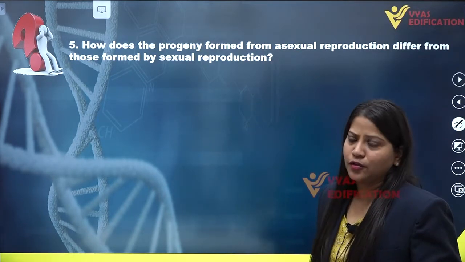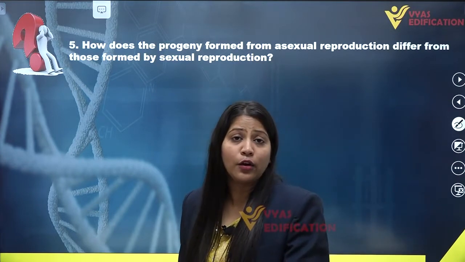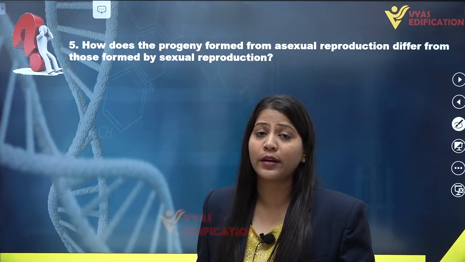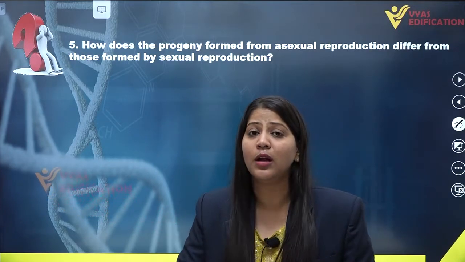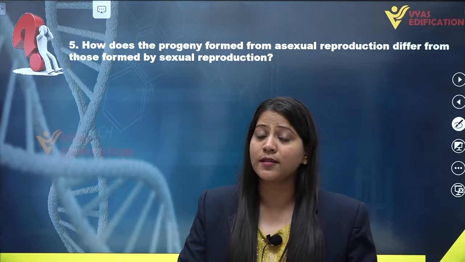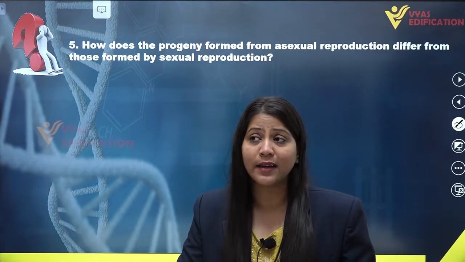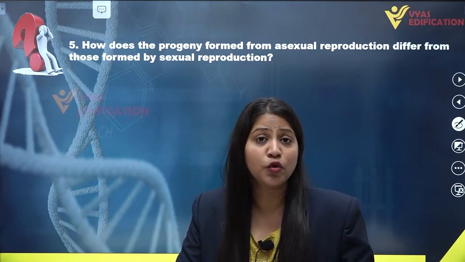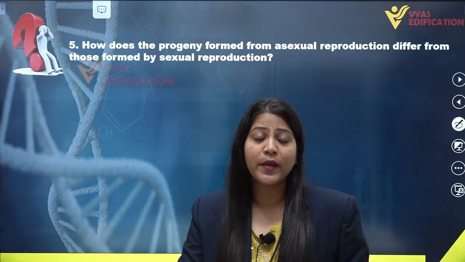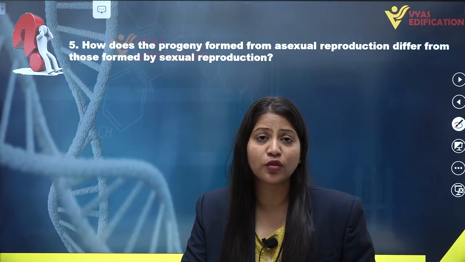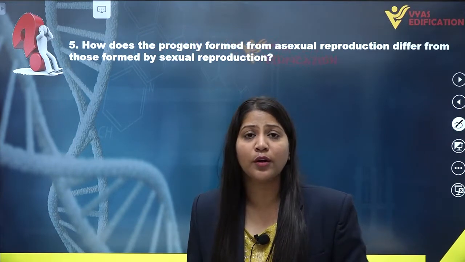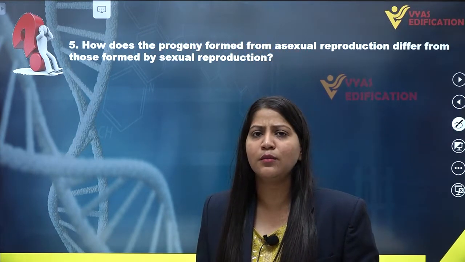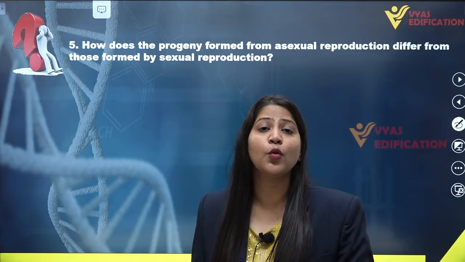Both unicellular and multicellular organisms can reproduce asexually because it has advantages: it consumes less energy compared to sexual reproduction, and it also happens more quickly. So some organisms choose to reproduce through asexual means.